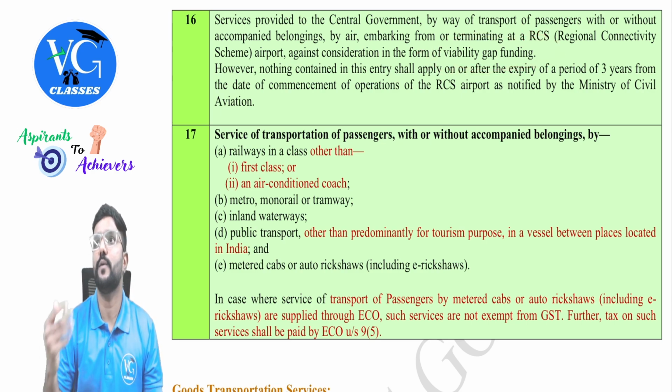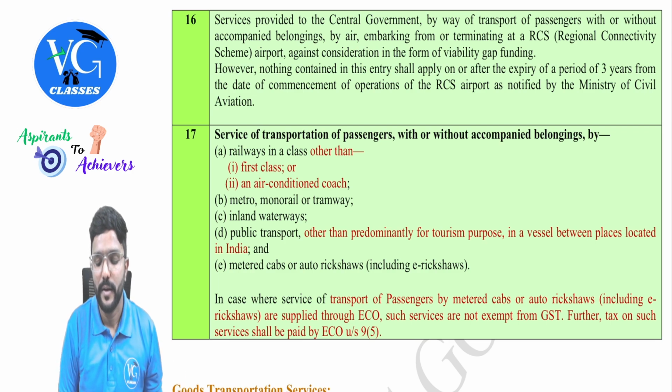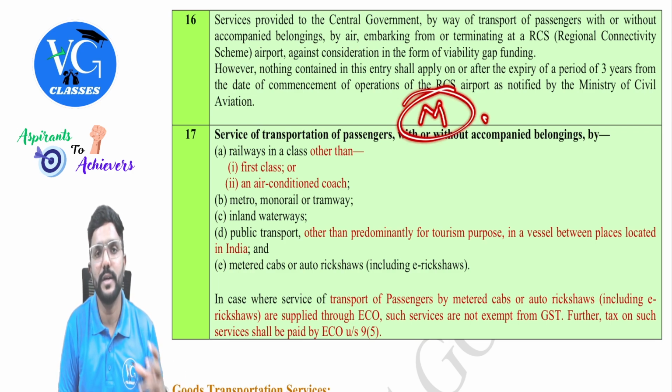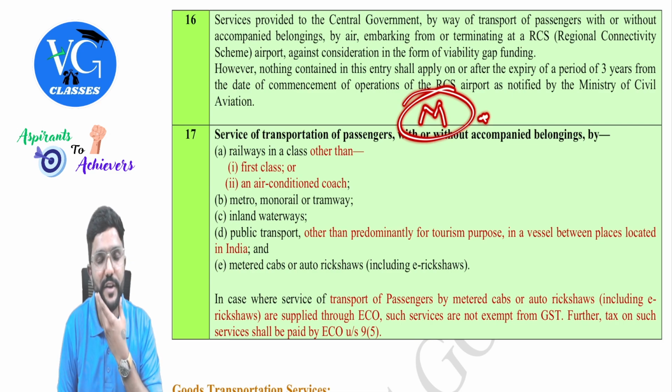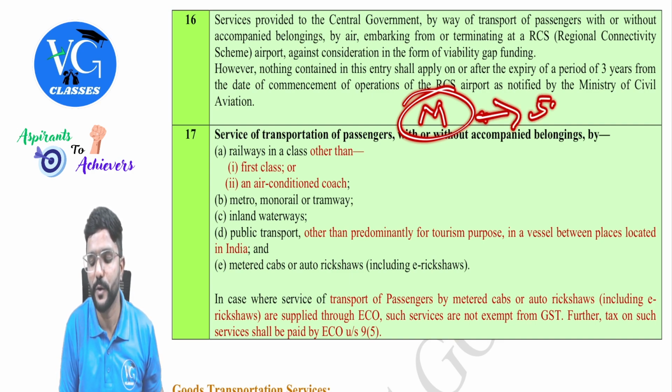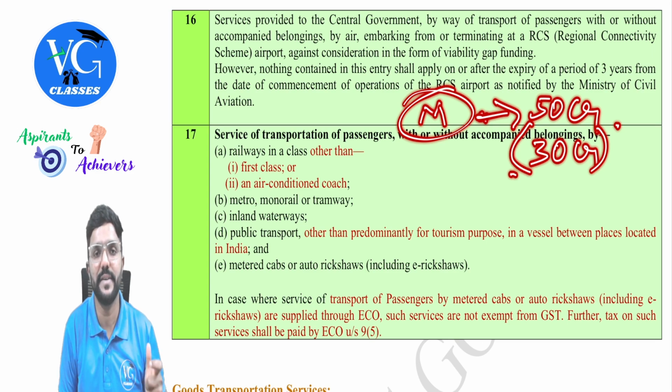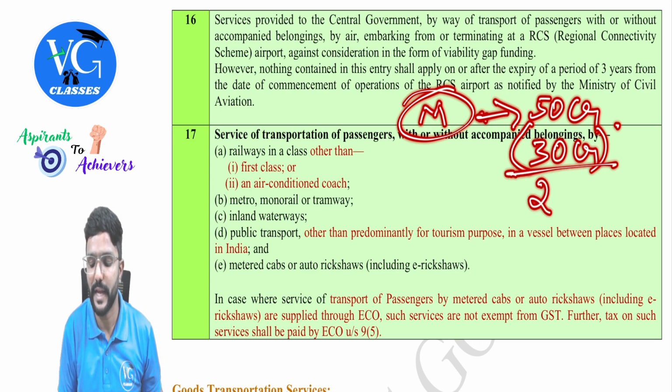Guys, let us take any small state. Let us assume Meghalaya. Now, Meghalaya wants to build an infrastructure, that is an airport. They want to build and they don't have sufficient funds. Assume totally they require 50 crore, but they don't have so much money. They have only 30 crore. Now, under RCS, that is the Regional Connectivity Scheme, government is telling we will fill the gap.